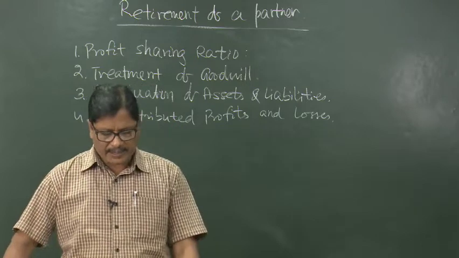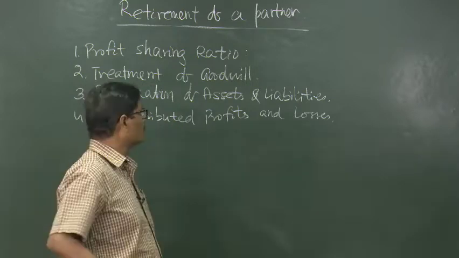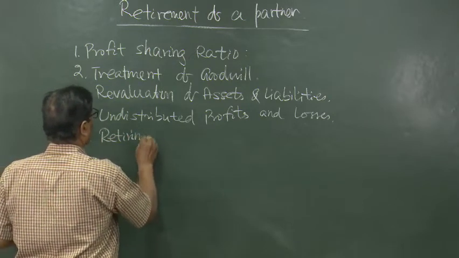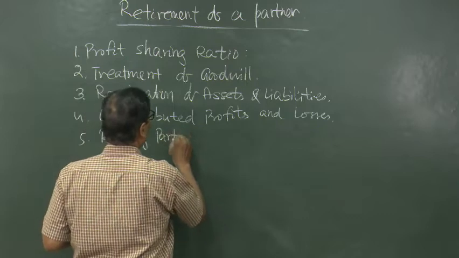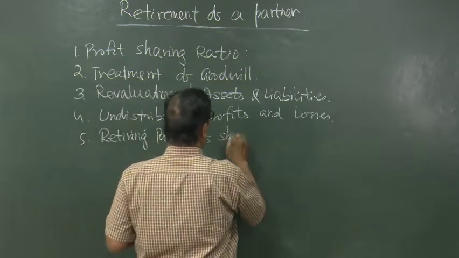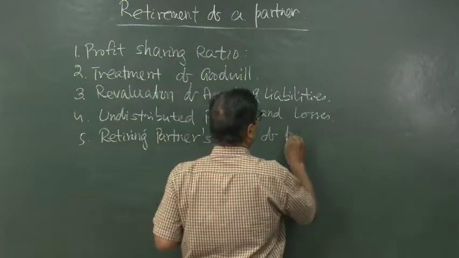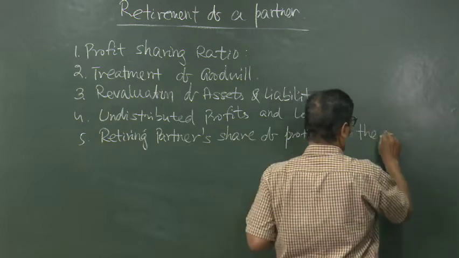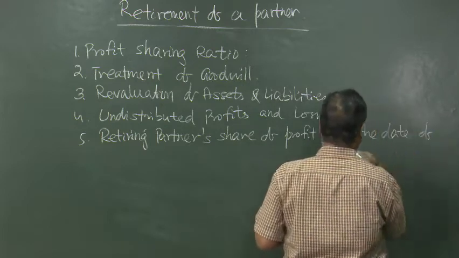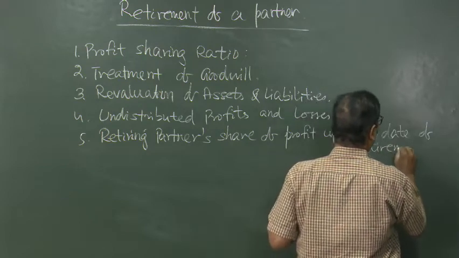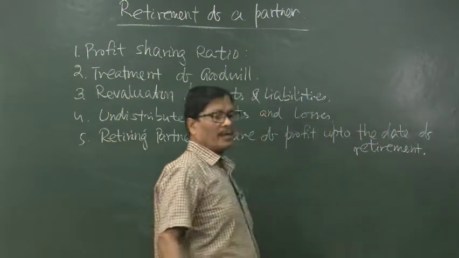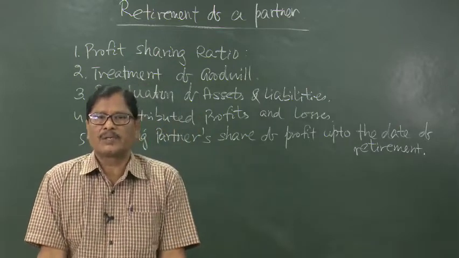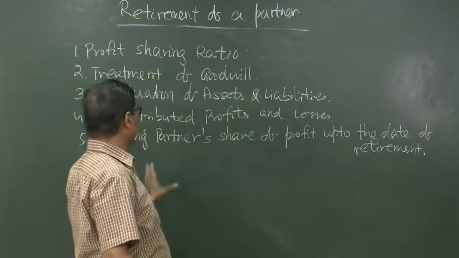Then, retiring partner's share of profits up to the date of retirement. Usually the retirement takes place at the beginning of the year or at the end of the year, so there should not be any difficulty in the calculation of this.